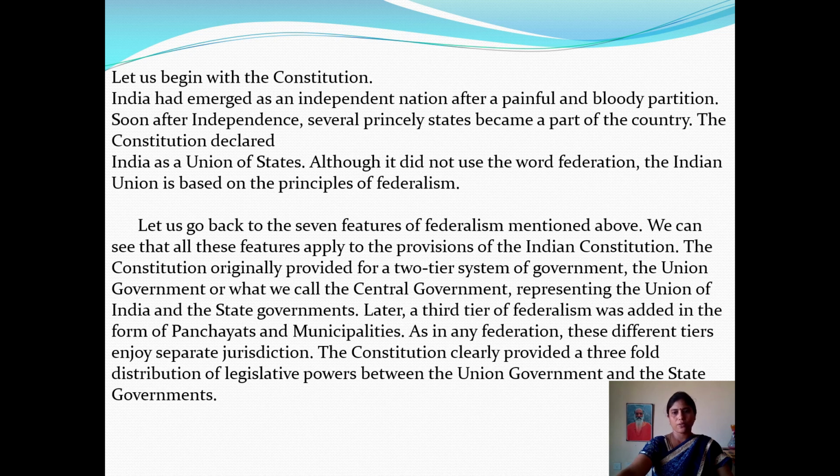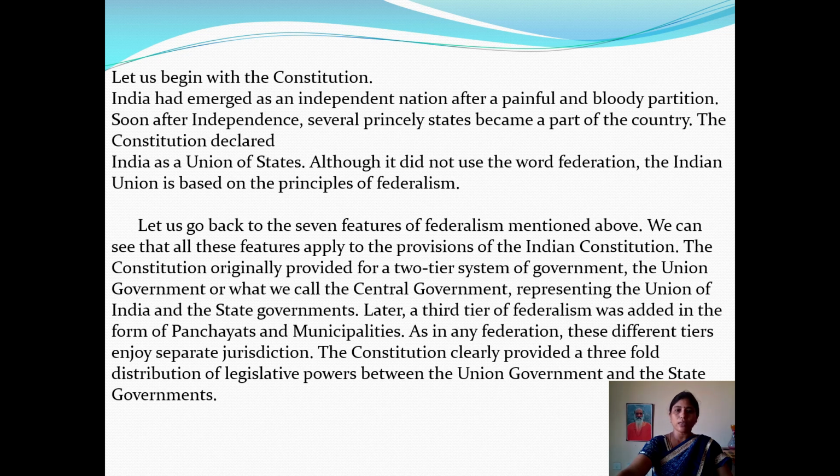Observe the textbook carefully, children. See here. Let us begin with the Constitution. India had emerged as an independent nation after a painful and bloody partition. Soon after independence, several princely states became a part of the country. The Constitution declared India as a union of states.